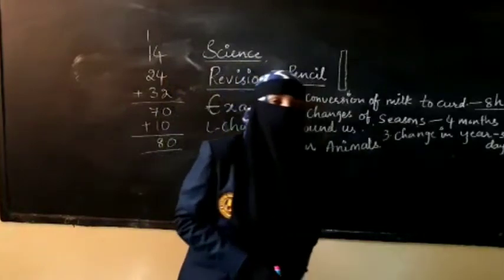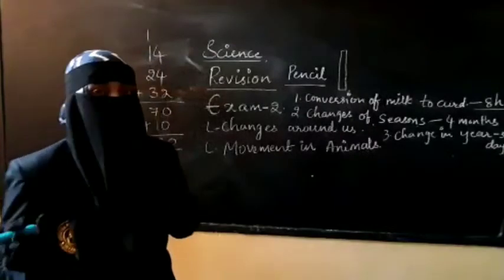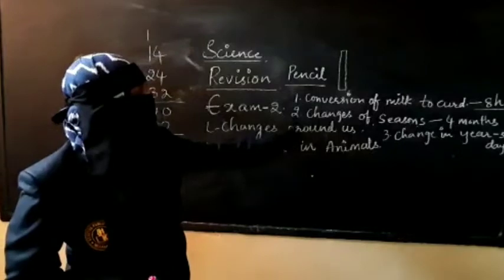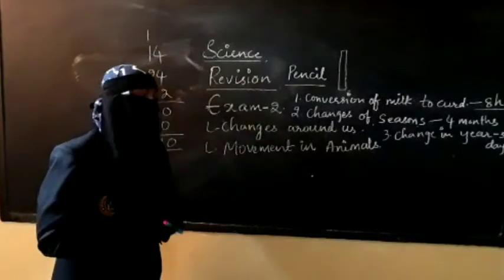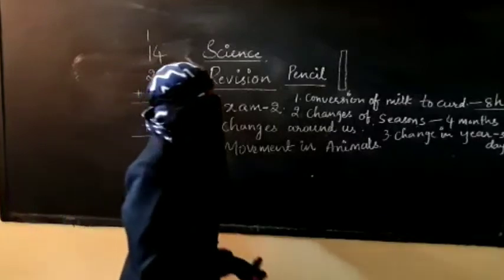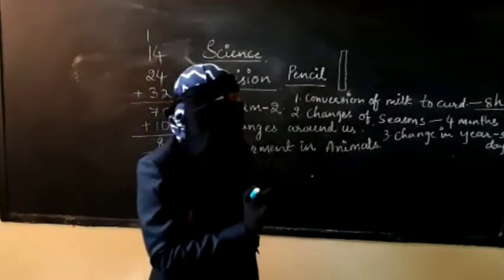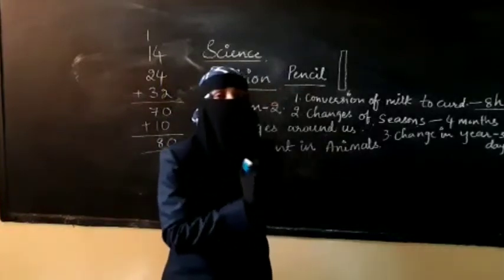Okay, and after that, we have learned an important activity, the conversion of milk to curd. Go through that activity thoroughly. It is an essay question. You have also learned to find the indicators of change and the cause of change. What are the indicators of conversion of milk to curd? The texture: milk is liquid, whereas curd is semi-solid.